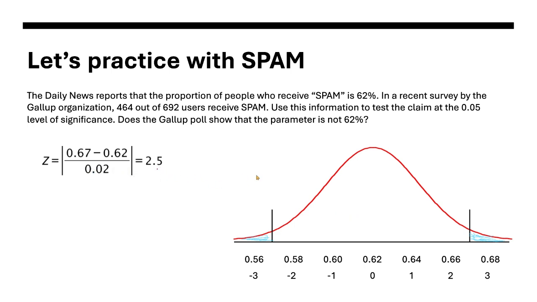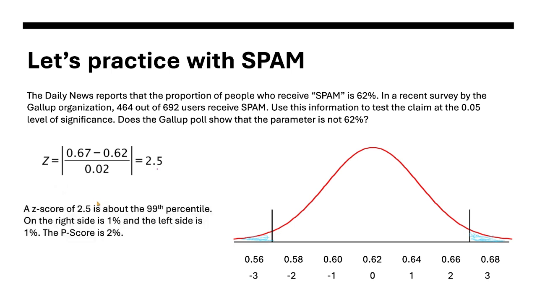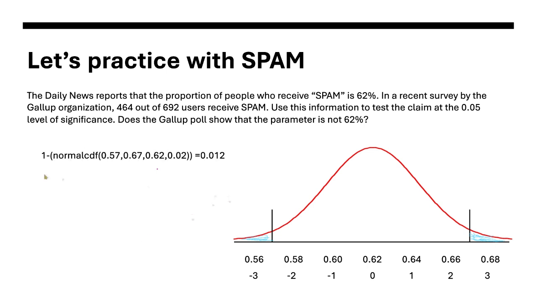So it is 2.5 standard deviations from the mean, meaning 2.5 to the right and 2.5 to the left, which is why I have the absolute value there. A z-score of 2.5 is about the 99th percentile. On the right side is 1%, the left side is 1%, so the p-value is about 2%.